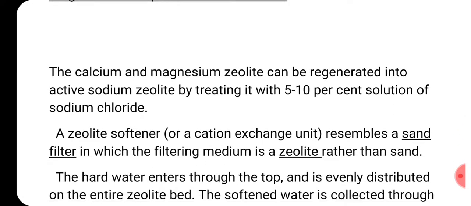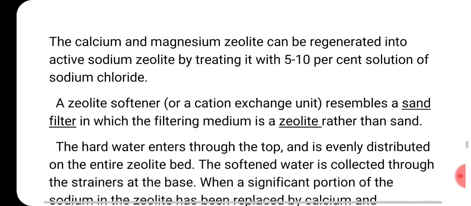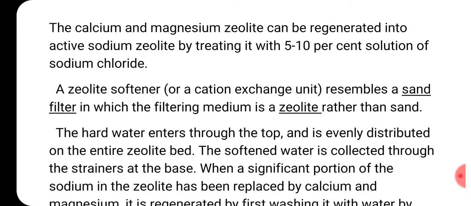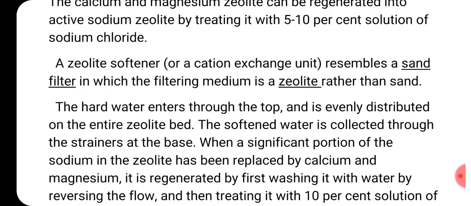Calcium and magnesium zeolite can be regenerated into the active sodium zeolite by treating it with a 5 to 10% solution of sodium chloride. Now the next important part: a zeolite softener resembles a sand filter, in which the filtering medium is zeolite rather than sand.